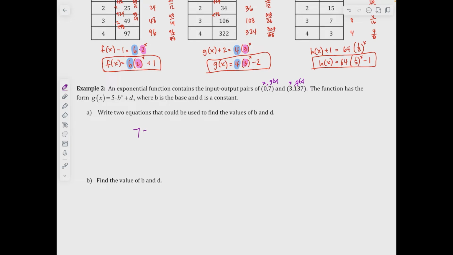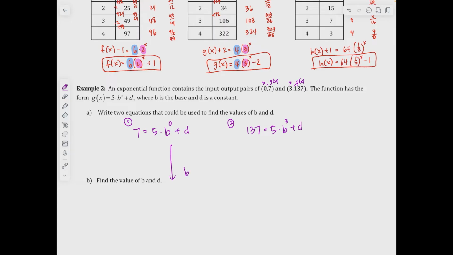So I put in 7 for g of x. I get out 7 when x is 0. And then the second equation is using the 3 and the 137. 137 is equal to 5 times b cubed plus d. Okay? For letter B, find the value of b and d.